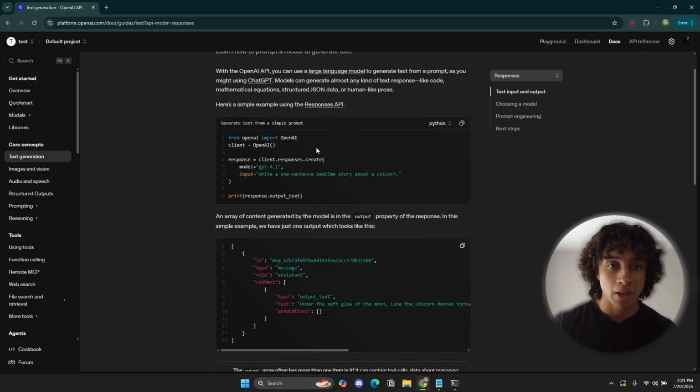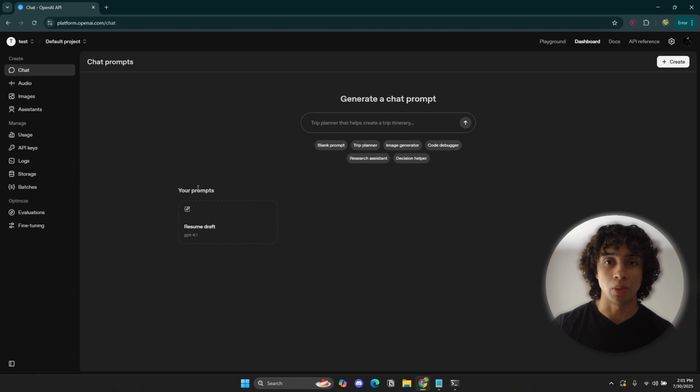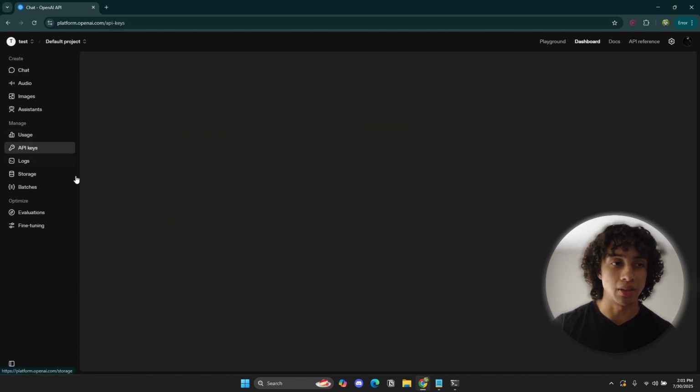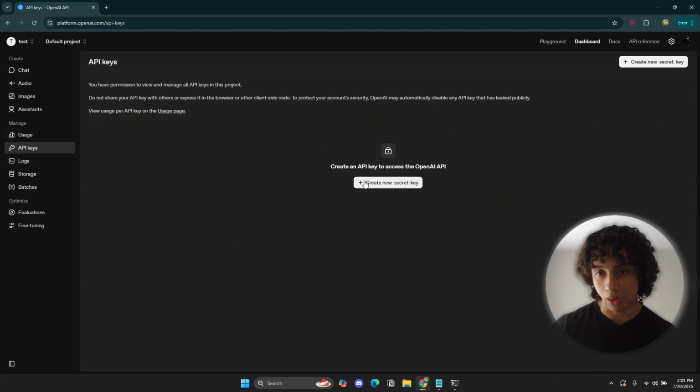So, this is the OpenAI developer platform. I suggest that you go and create an account. Once you create an account, follow the steps and go straight to the dashboard. Once you go to the dashboard, you want to go to API keys. Here, you'll click on create new secret key. Again, we'll get to what an API key is and what an API is in general, but just follow these steps, create that new key, and you should get a really long key. You want to copy it and paste it somewhere.